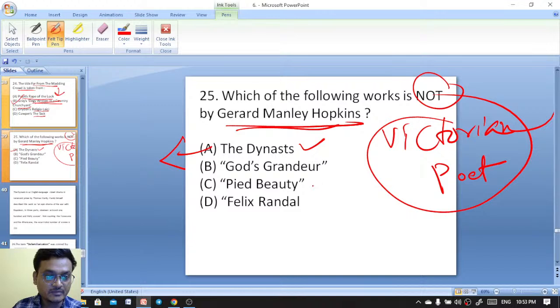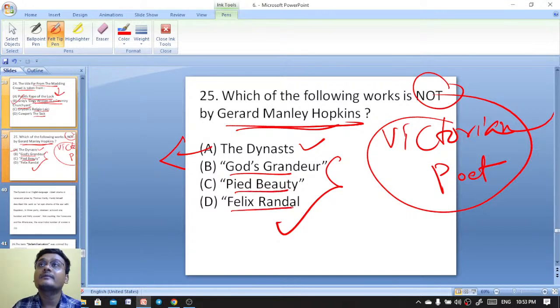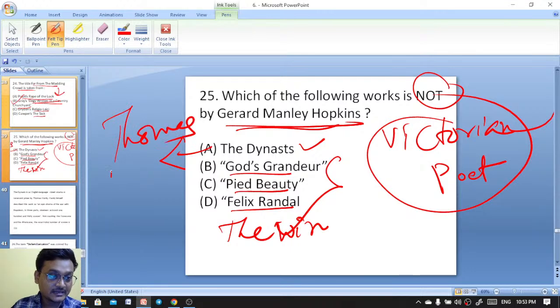God's Grandeur, Pied Beauty, Felix Randal are important poems by Gerard Manley Hopkins. Then The Windhover. Exactly. Excellent. Thomas Hardy has written it.